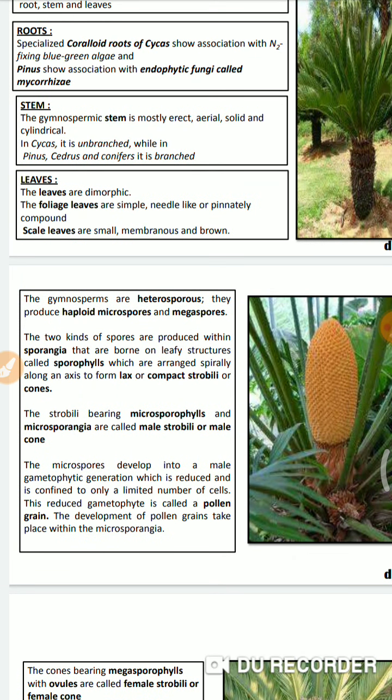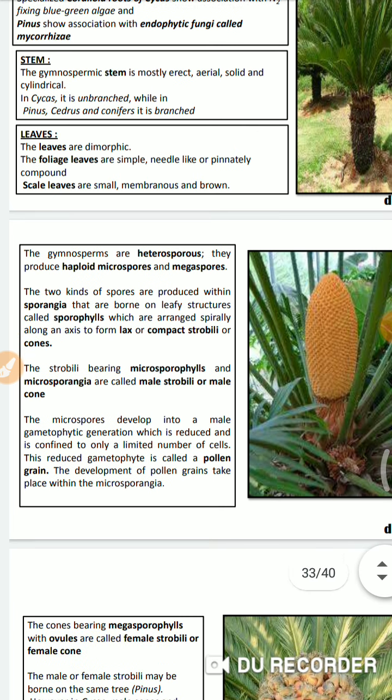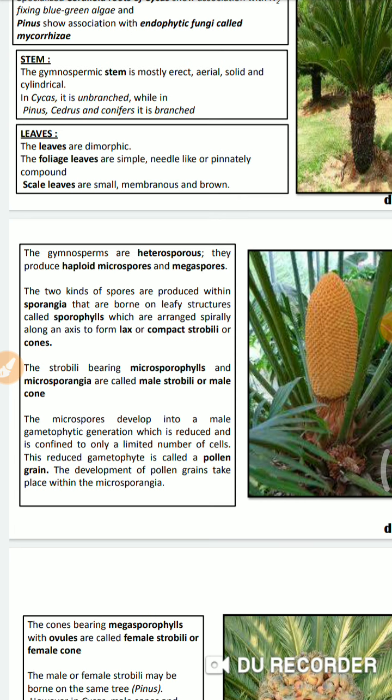The male cones and the female cones may be present on the same plant, or in some cases, the female cones are present on the upper branches and male cones on the lower branches. There is no flower formation in these plants, and pollination takes place with the help of wind.